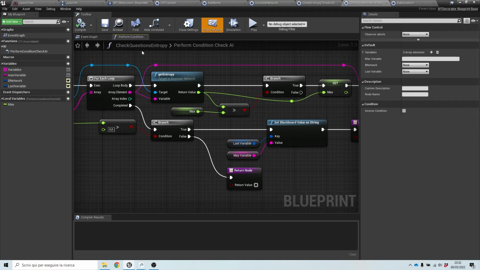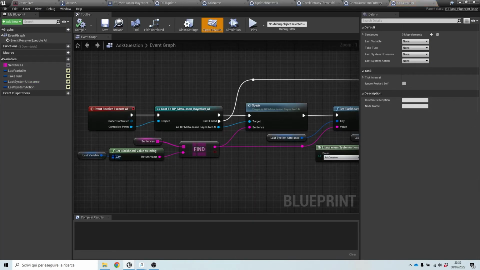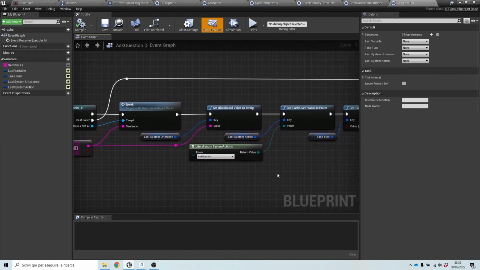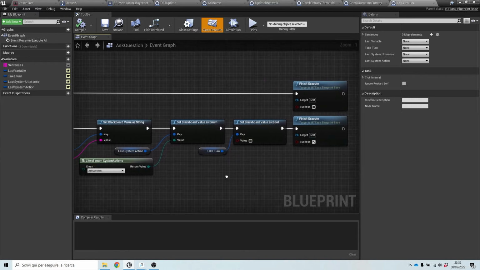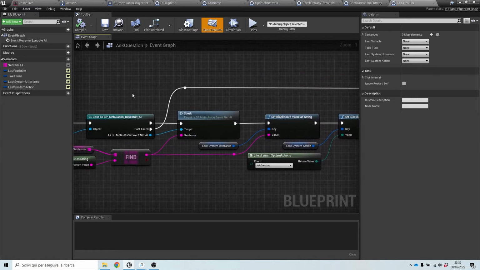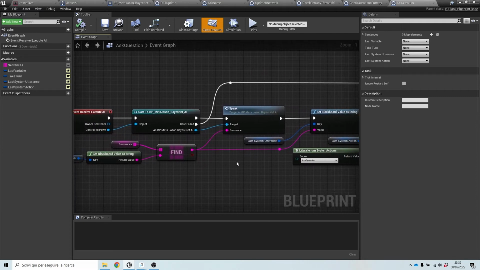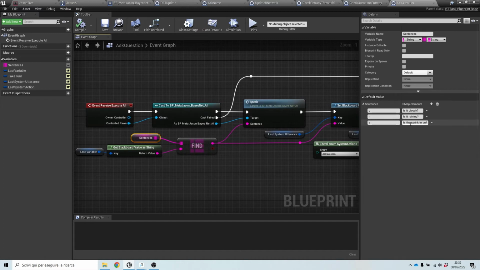If this returns true, the task is executed, and the question corresponding to the variable that must be investigated is generated, just as we did in the previous video. As you can see, this blueprint here calls the speak event with the appropriate sentence given the variable that should be investigated, as indicated in the blackboard key.